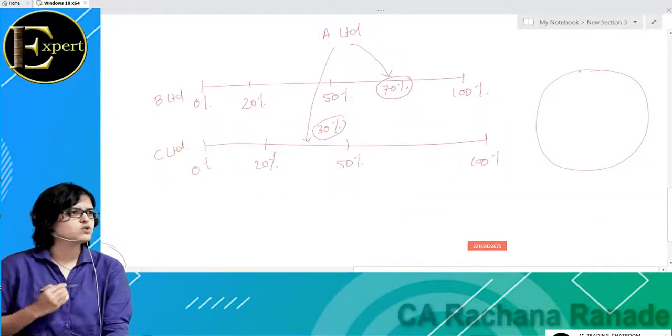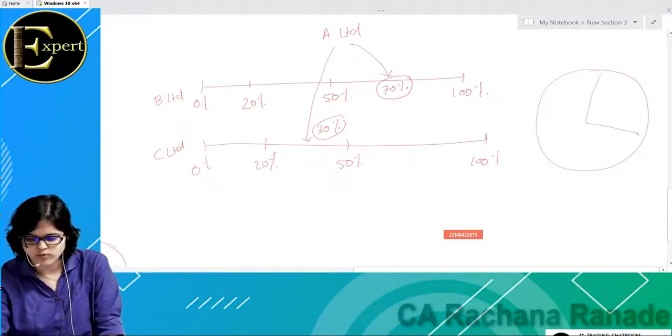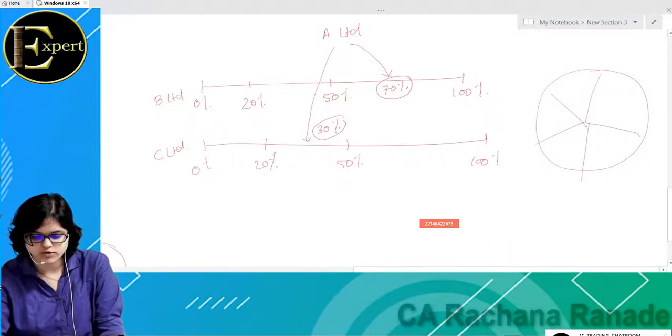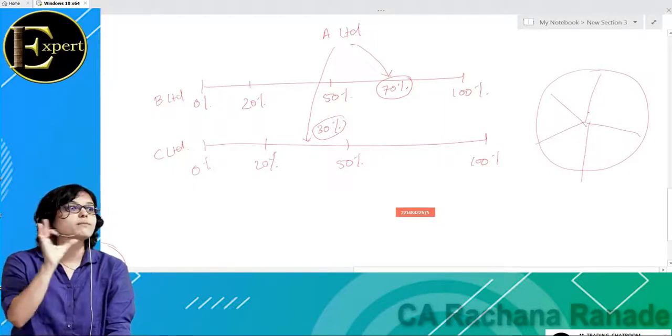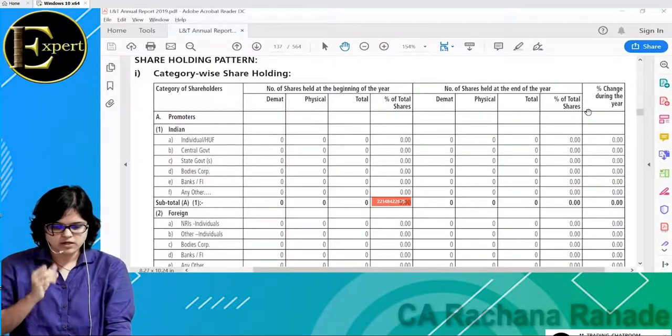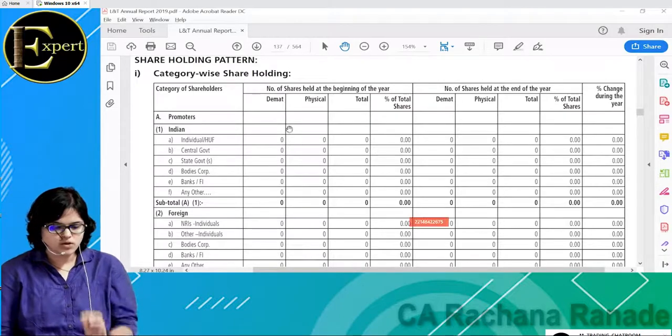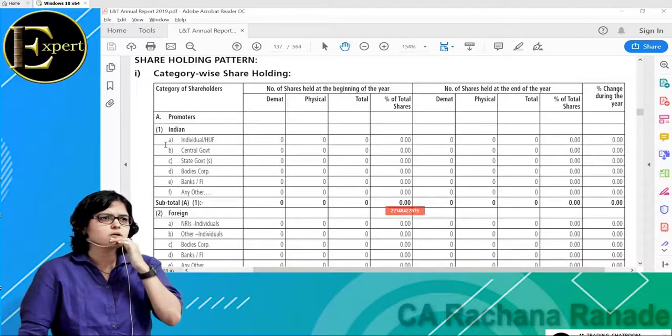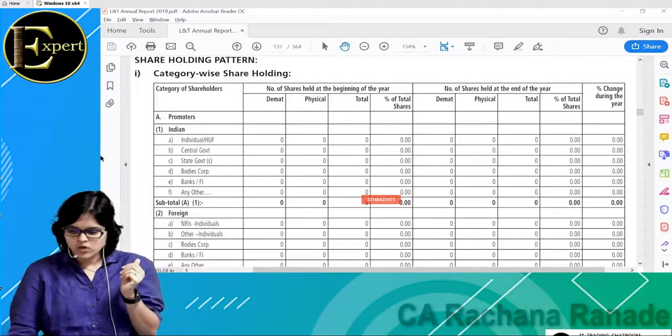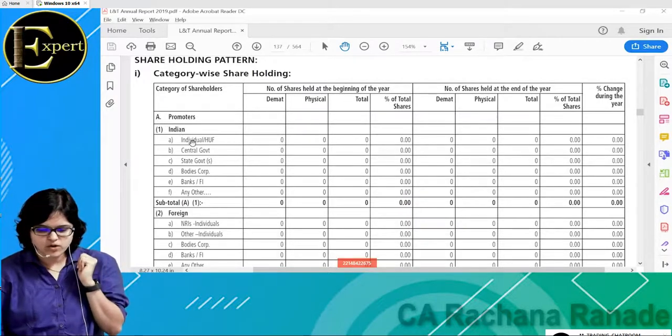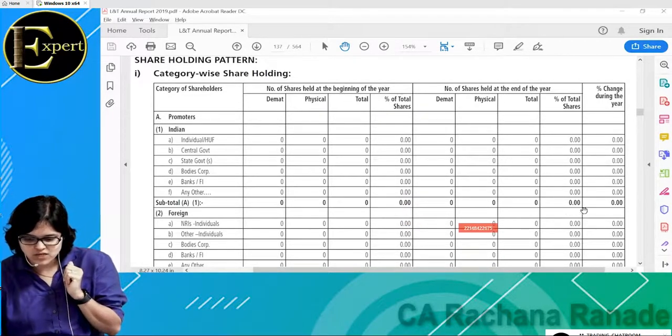Promoters are whom? One who starts the company, the owners. Now you can see how many Indian promoters are holding in L&T? 0. How many foreign promoters? Here also it is 0. What is going on? Now we'll come to the next point wherein we talk about public shareholding.